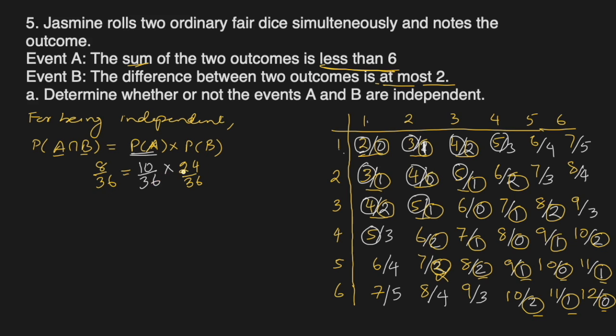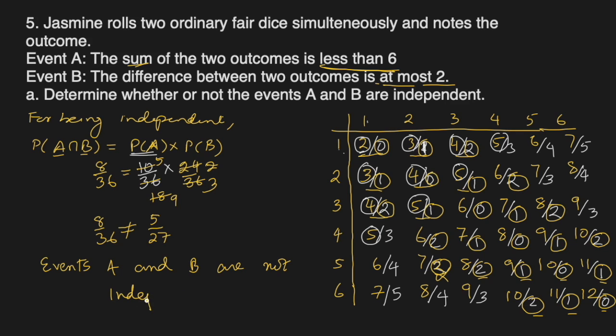So let's see if they are equal. So 2 and 3, this will be gone. This will be how much? 5, and this will be 18. 9. So 8 over 36 is not equal to 5 over 27. They are not equivalent. So we can say that events A and B are not independent because the two sides didn't give us the same fraction.